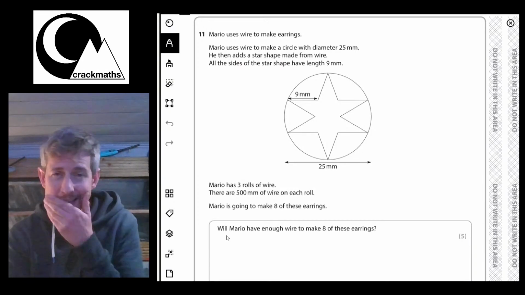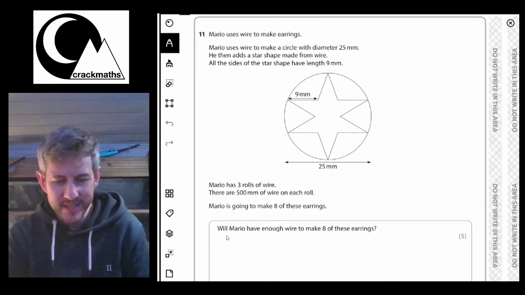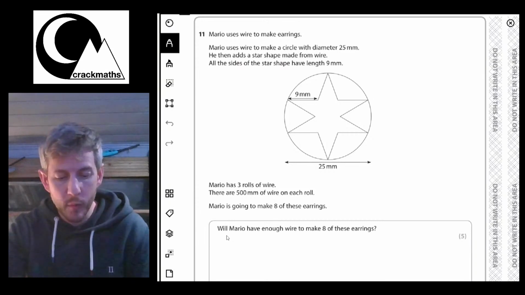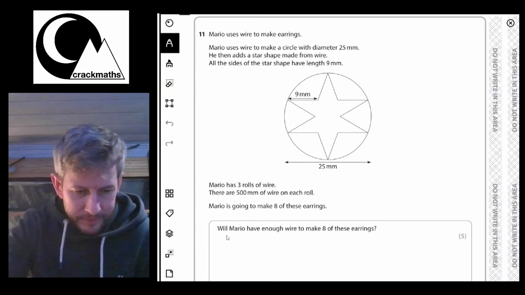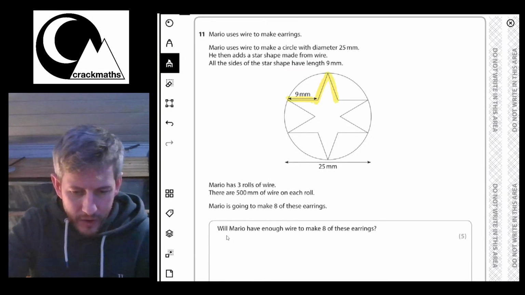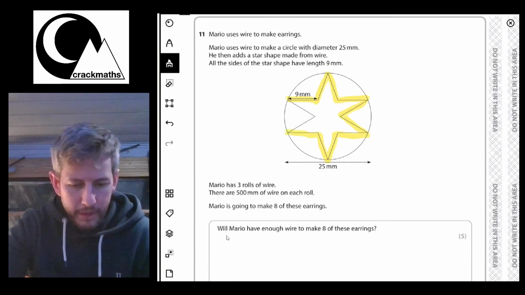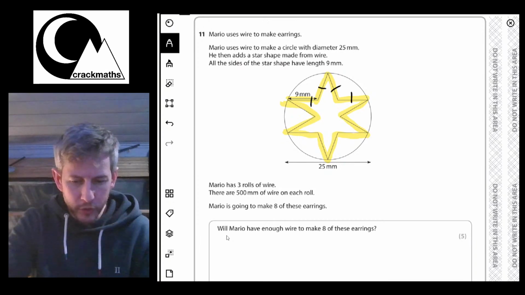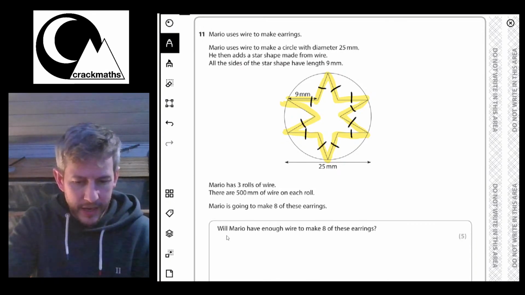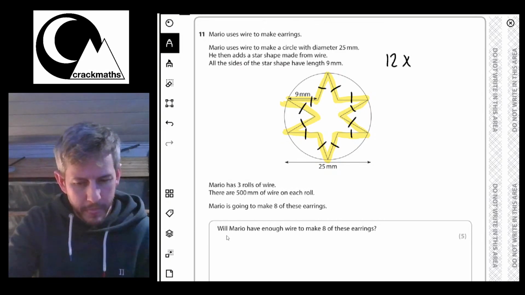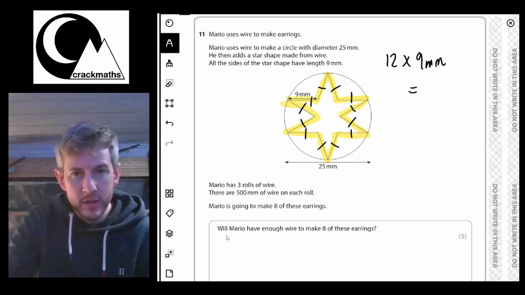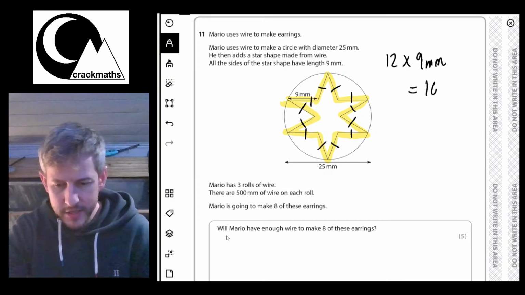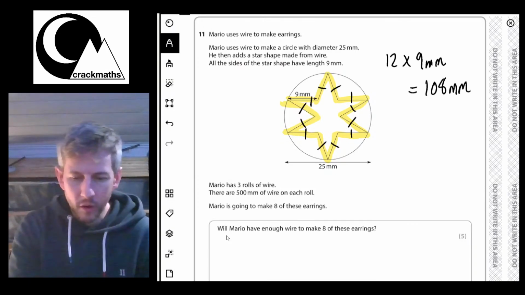Now that is a very good question. So we need to work out how much wire it takes. There's an easy bit to this and a slightly more difficult bit. The easy bit is to find out the amount of wire needed for the star. So this is 1, 2, 3, 4, 5, 6, 7, 8, 9, 10, 11, 12. 12 sides, all at 9 millimeters. So I can do 12 times 9. That means the star takes 108 millimeters of wire.